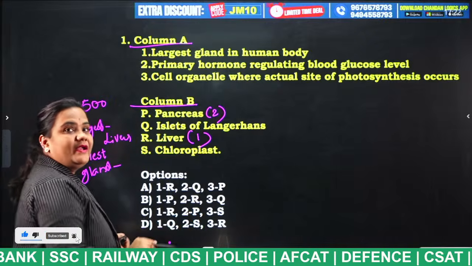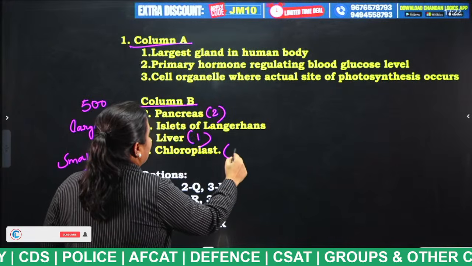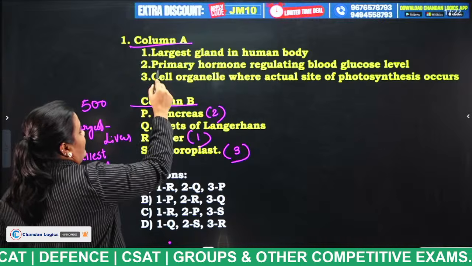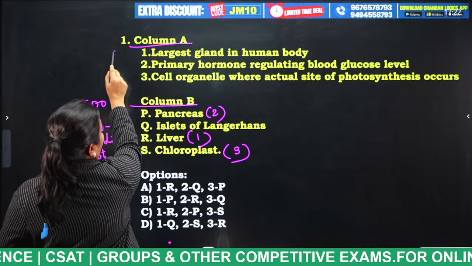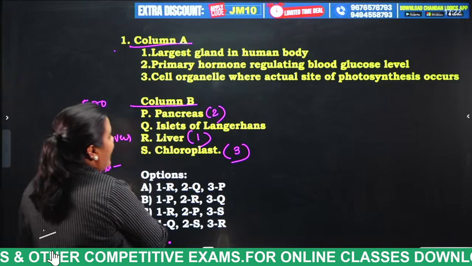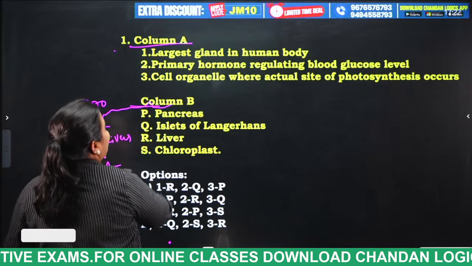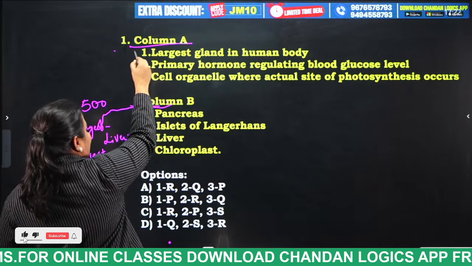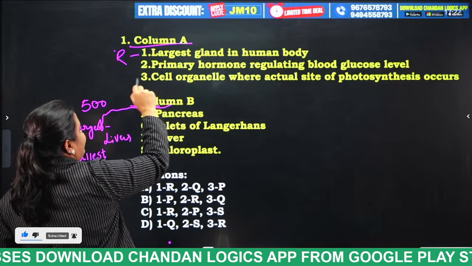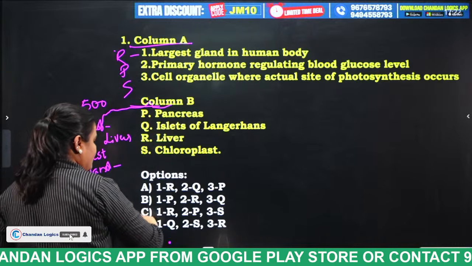Very good, students. So what is the answer for statement number 3? How to match it? I have matched it in reverse way. The largest gland is R, the primary hormone regulating glucose level is P, and the cell organelle is S, so RPS.